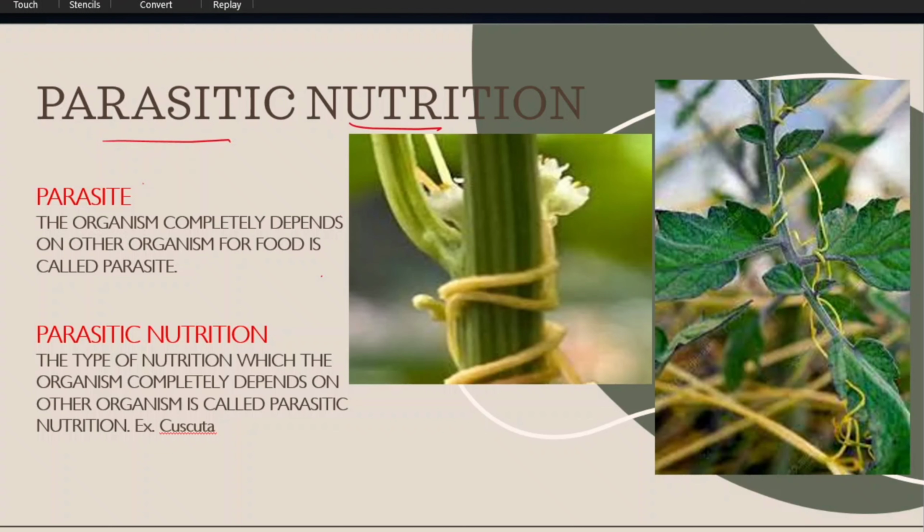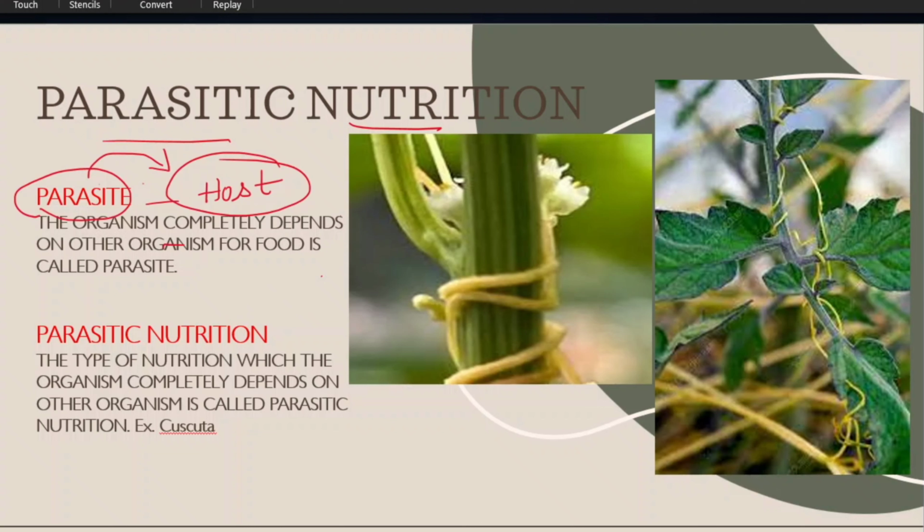What is a parasite? One organism that completely depends on another organism for food materials is called a parasite. Here, two animals are living together in one relationship. The relationship is called parasitism. In parasitism, two animals are living, the parasite and the host.